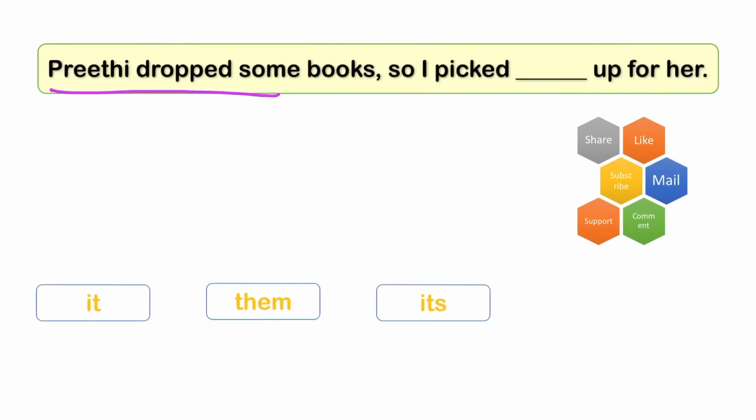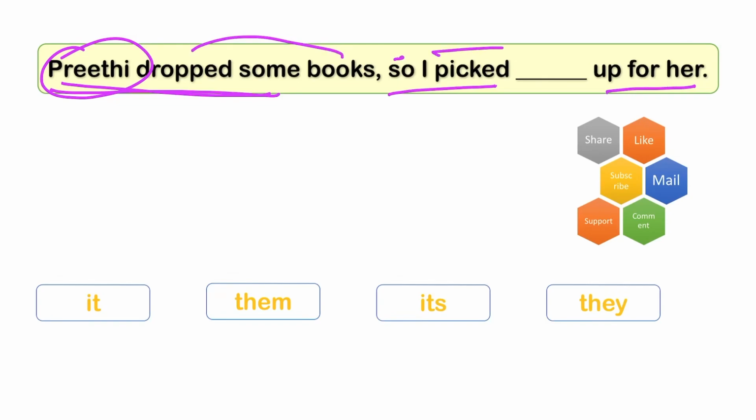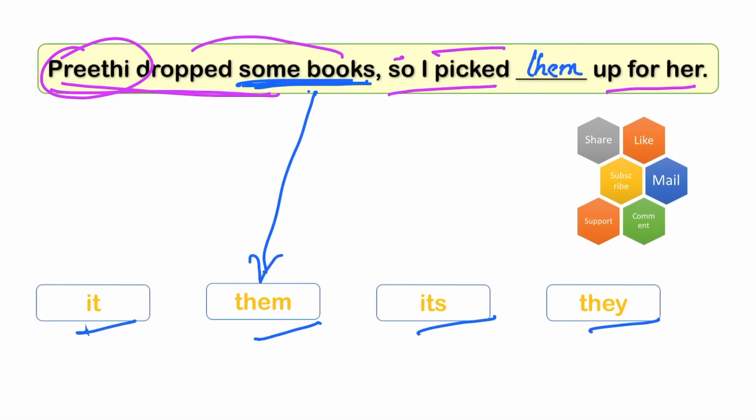Next, Preeti dropped some books, so I picked dash up for her. It, them, its, they. See, here Preeti dropped some books is there, no, we have to concentrate on some books. So I picked some books means I can use them. So I picked them up for her.